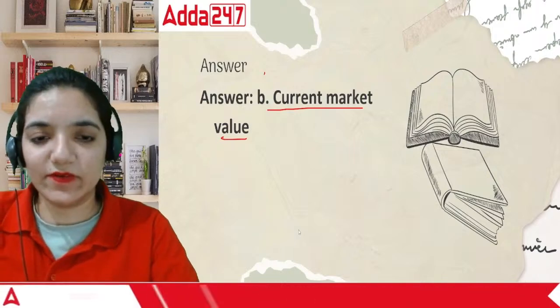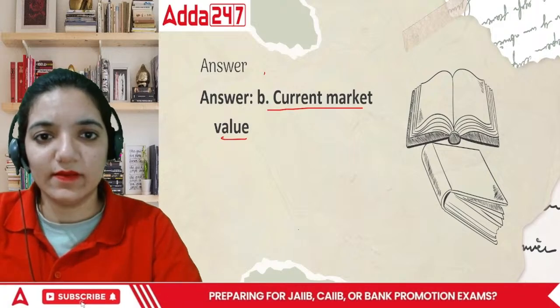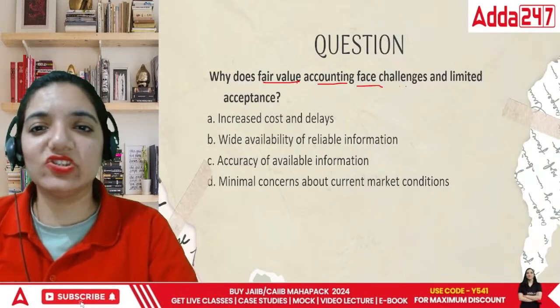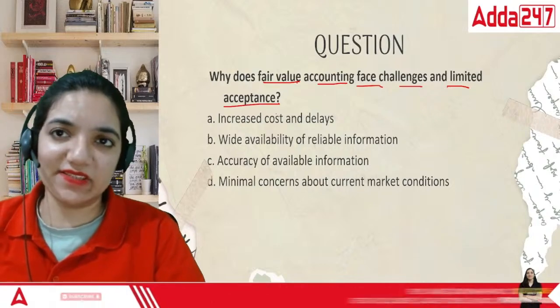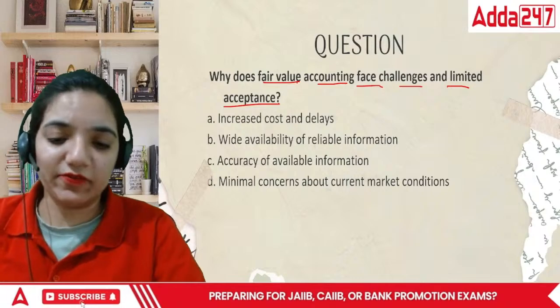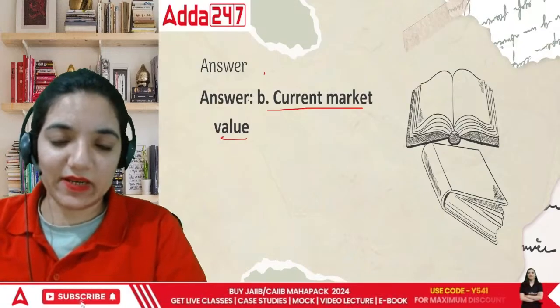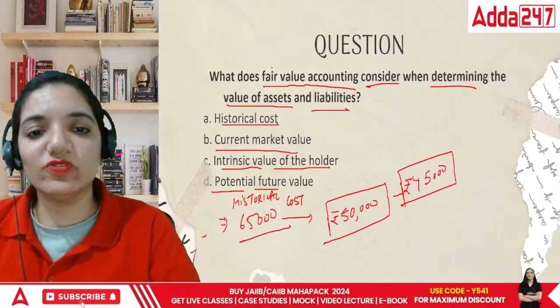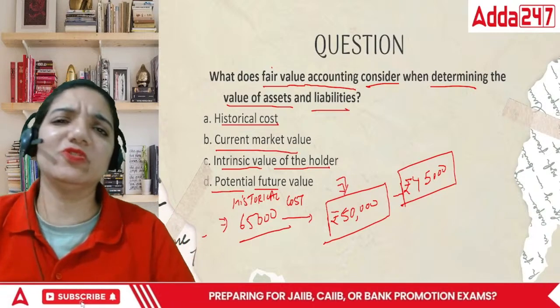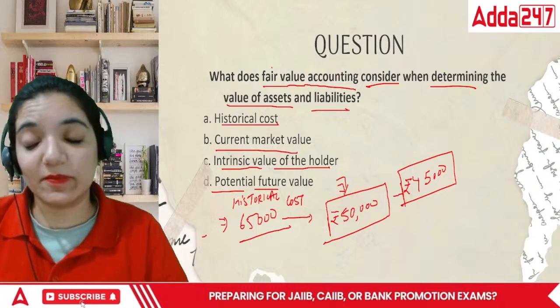Chaliye, let's continue further. Why does the fair value accounting face challenges and limited acceptance? The answer was market value, right? Market value of the goods is basically the current market value. That is, if I have to choose, is the current market value of 50,000? What's the problem in choosing this? Let's talk about that part as well.